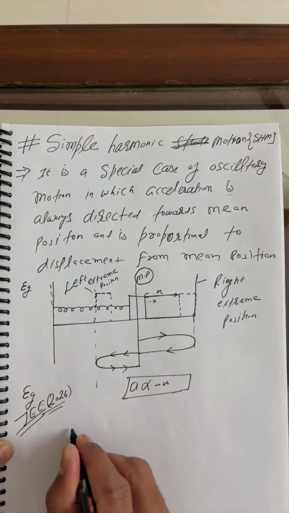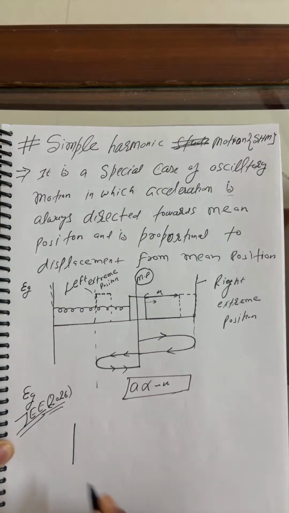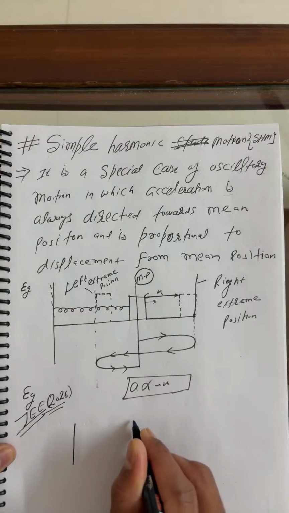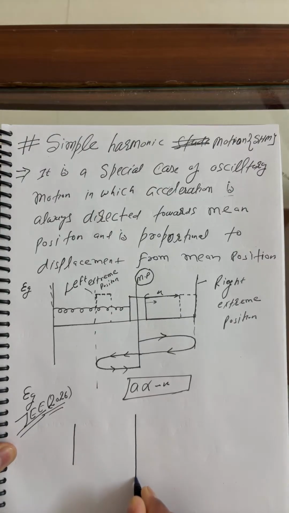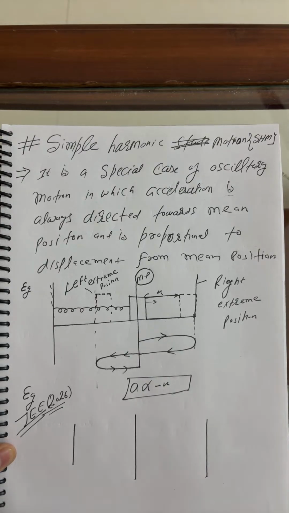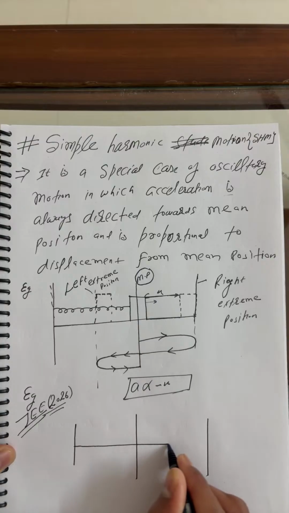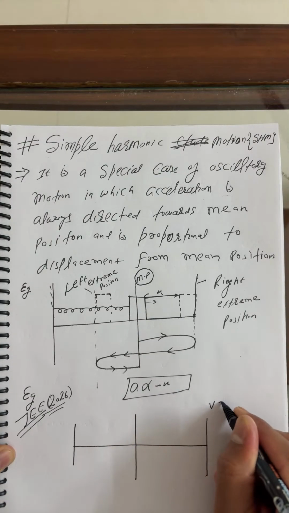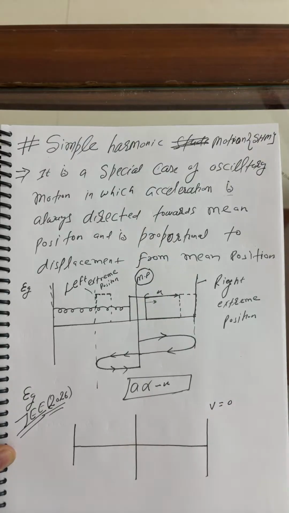Beta, all of you know this is the left extreme position, this is the mean position, and this is the right extreme position. Just listen carefully here. Let us suppose initially you release a particle from here. So what's the velocity? All of you agree it is zero?